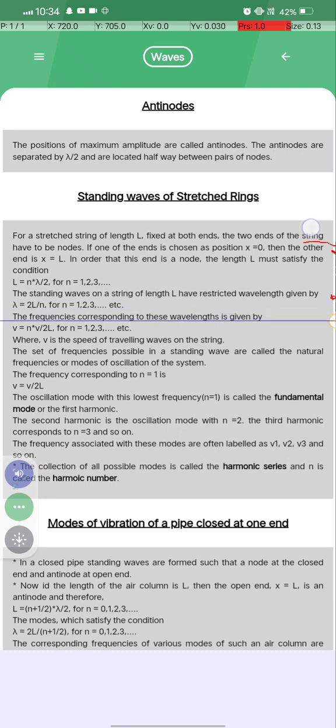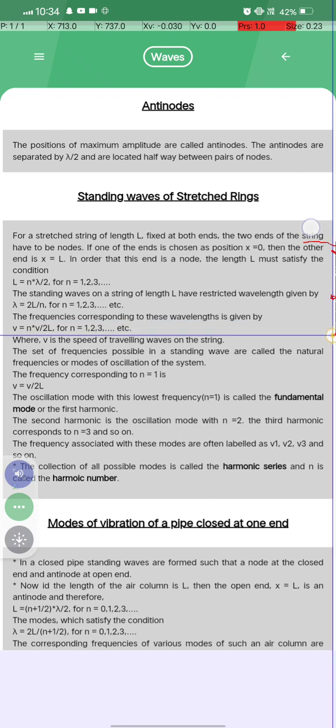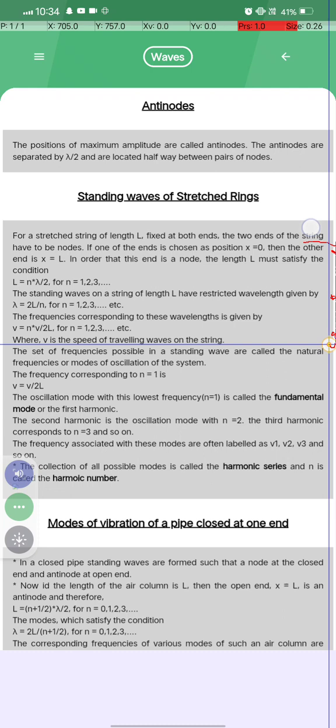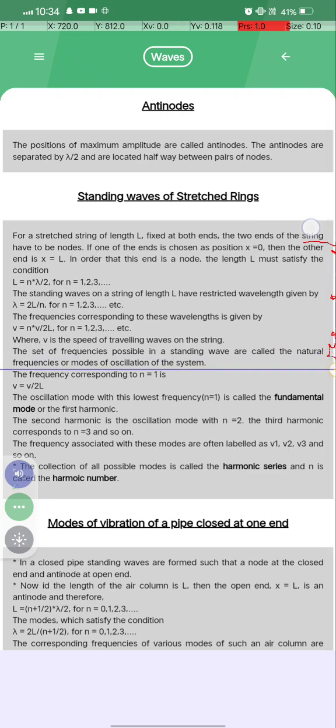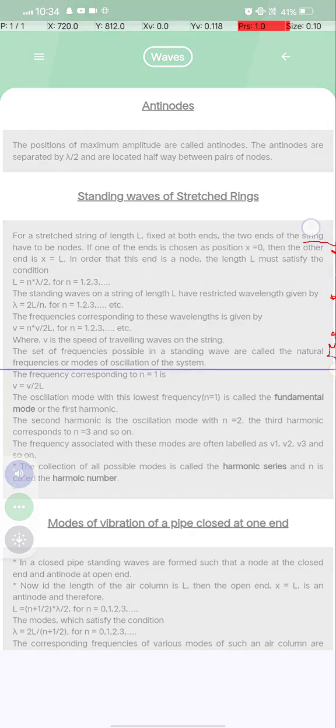The frequency corresponding to the wavelength is given by v = nv/2L for n = 1, 2, 3, etc., where v is the speed of traveling waves on the string. The set of frequencies possible in a standing wave are called natural frequencies, or the modes of oscillation of the system.